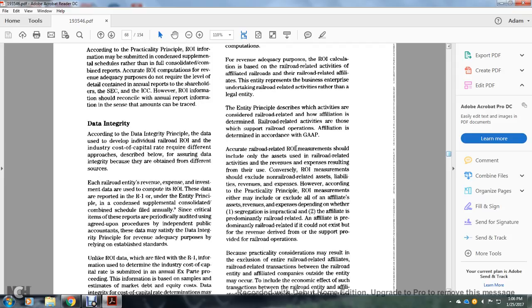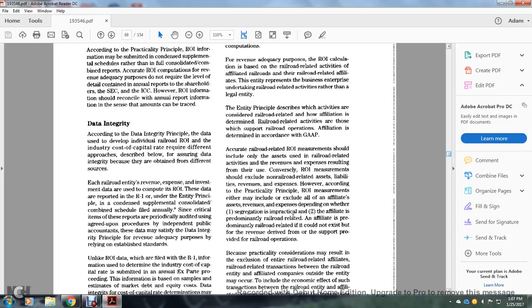Accurate railroad-related return on investment measurement requires adequate assessment of railroad-related activities, revenues, and expenses, and should exclude non-railroad-related assets and limit the ability to assign revenue and expense. However, according to the practicality principle, the return on investment measurement may include all expenses of the affiliate's assets and revenues, depending on whether the segregation is impractical.